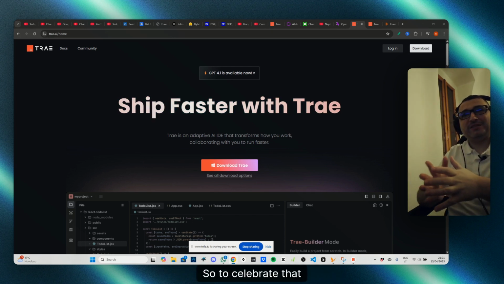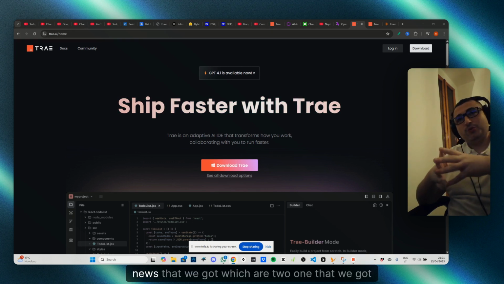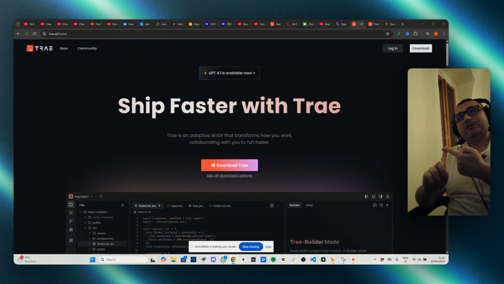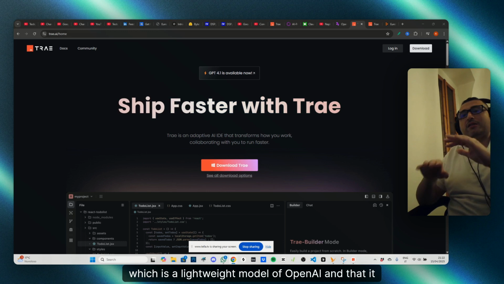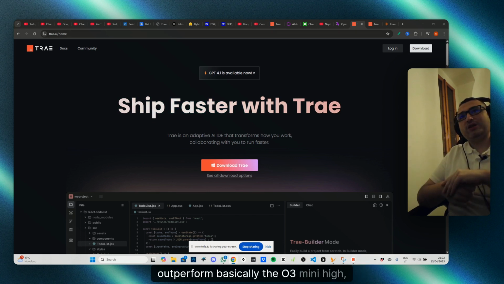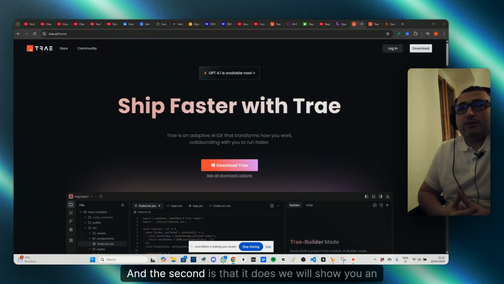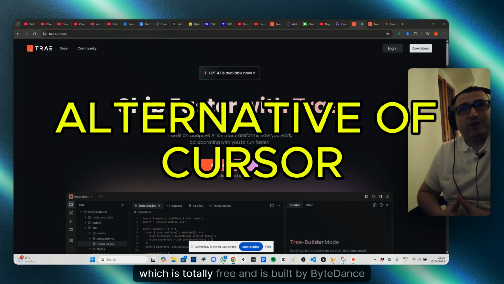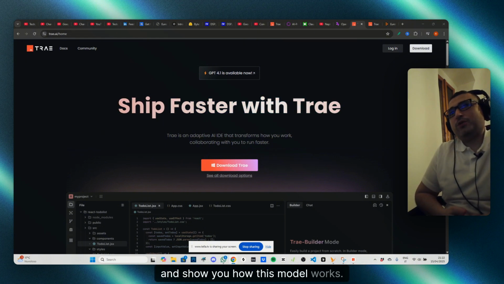To celebrate that, we're going to discuss some breakthrough news that we got, which are two. One, that we finally got ChatGPT 4.1, a lightweight model from OpenAI, and it outperformed the O3 mini high model. And the second is that we will show you an alternative, which is totally free and is built by ByteDance, and show you how this model works.